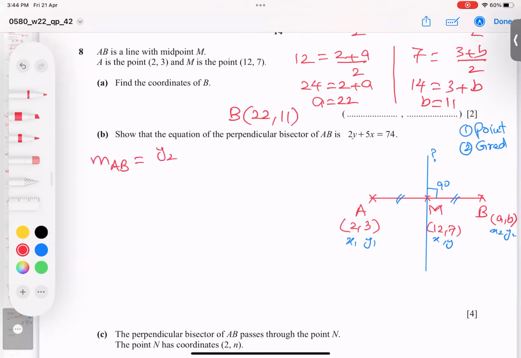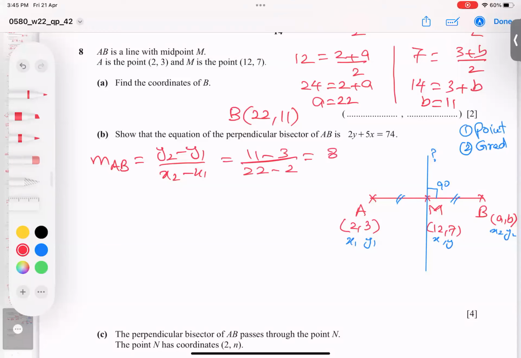Formula: y2 minus y1 over x2 minus x1. I already labeled x1 as mentioned here. So y2 is 11, and 3 is y1, and x2 and x1 give 22 minus 2.